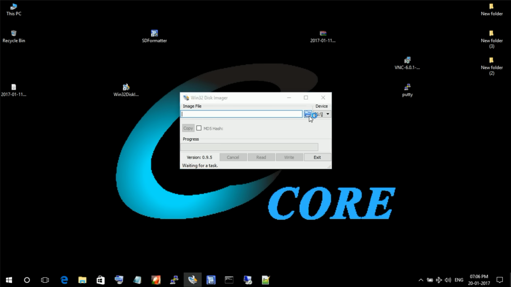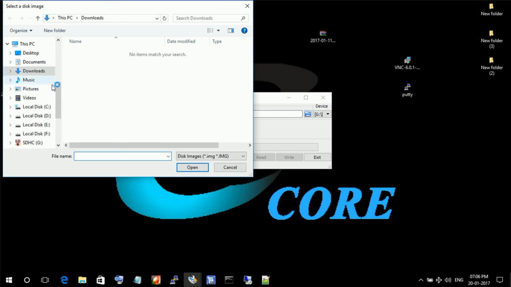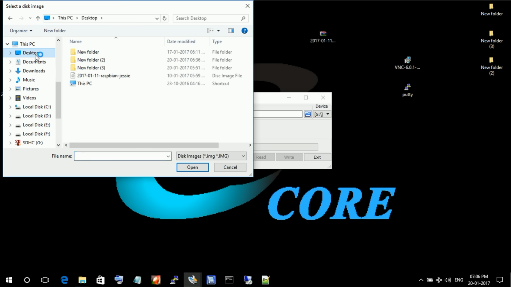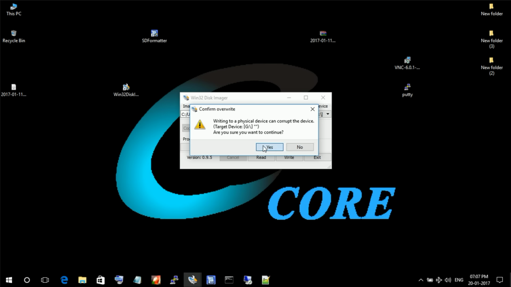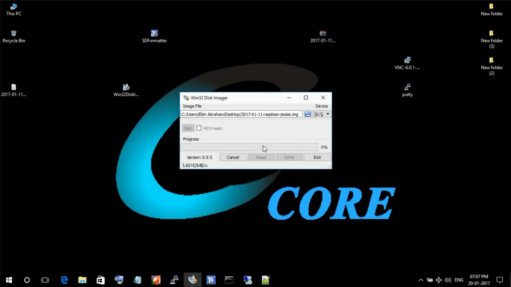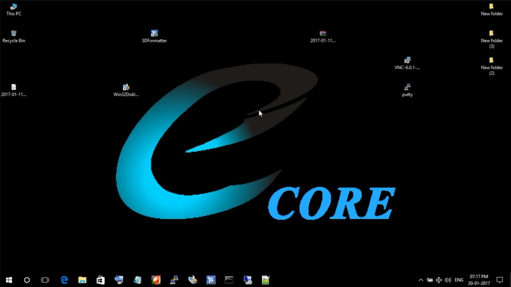Click on that folder icon to browse to your OS image file. In my case, it's on the desktop. Select the file and open it. Then click on Write and Yes. Wait until it's finished. Now we have just finished the OS installation. Next open your SD card.